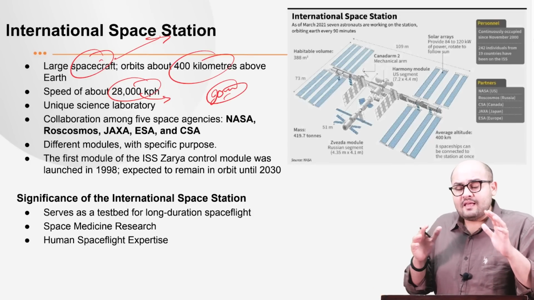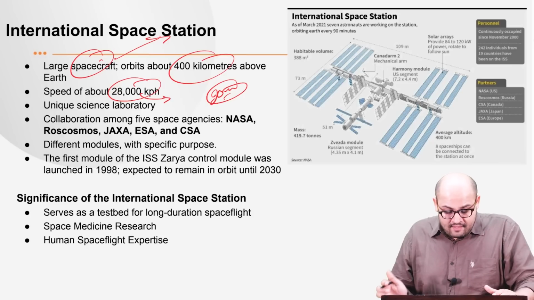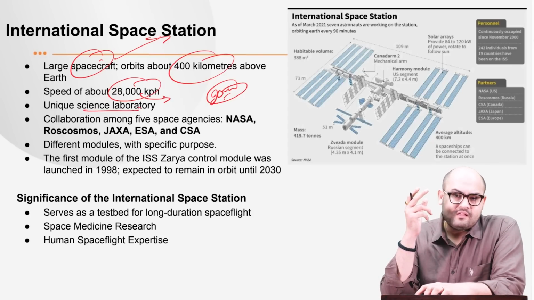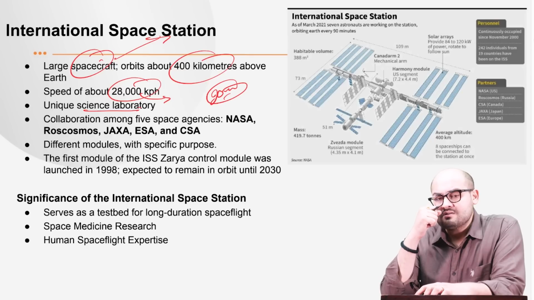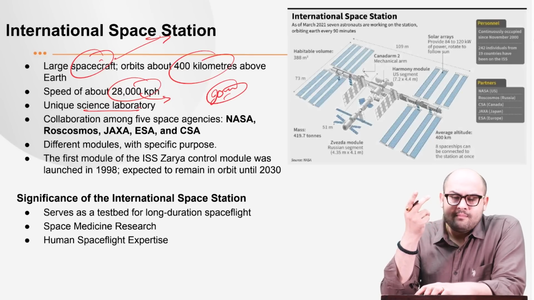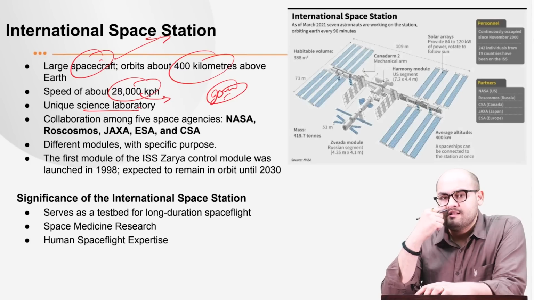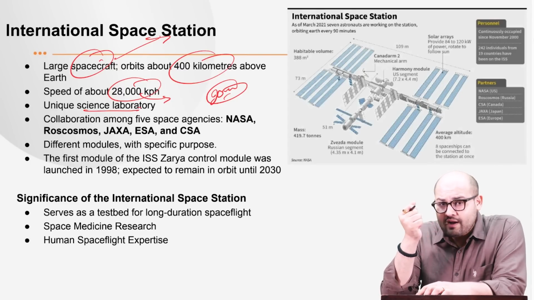Then what we see is that this International Space Station is a unique science laboratory. So there are various experiments which are being carried out in the International Space Station. For example, we have experiments with respect to medical science, different medicines, how they work, or experiments with respect to microgravity, right?